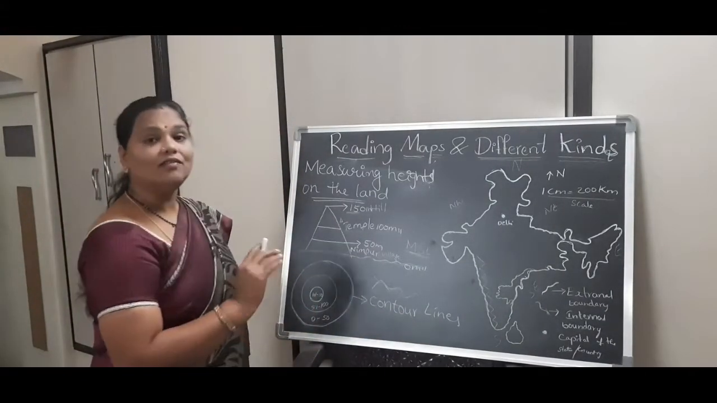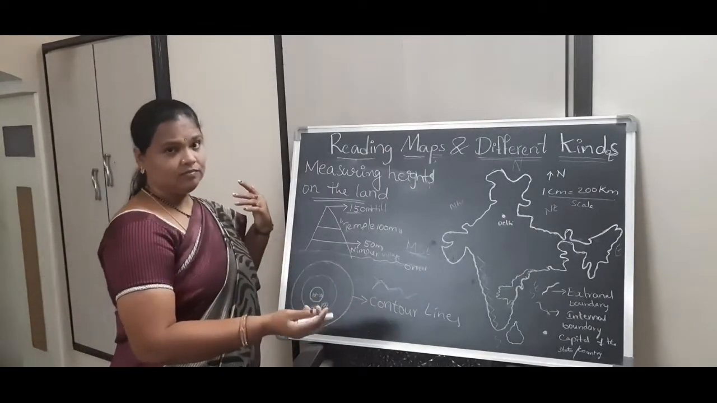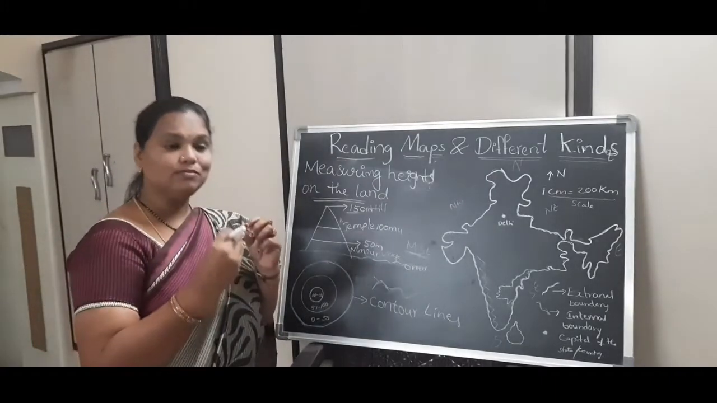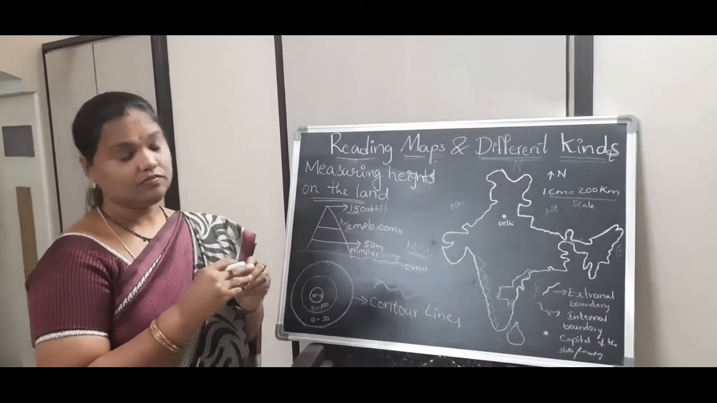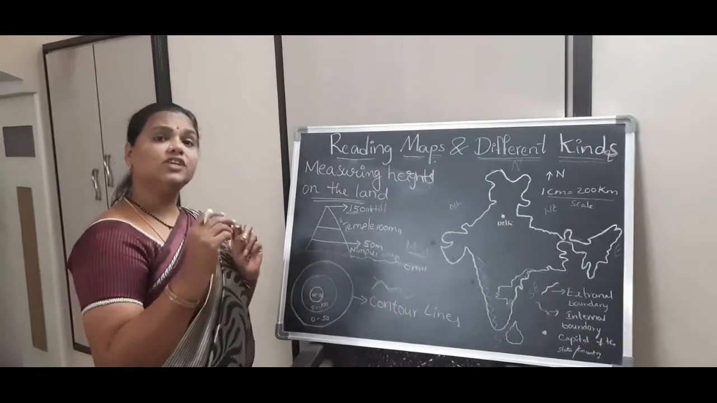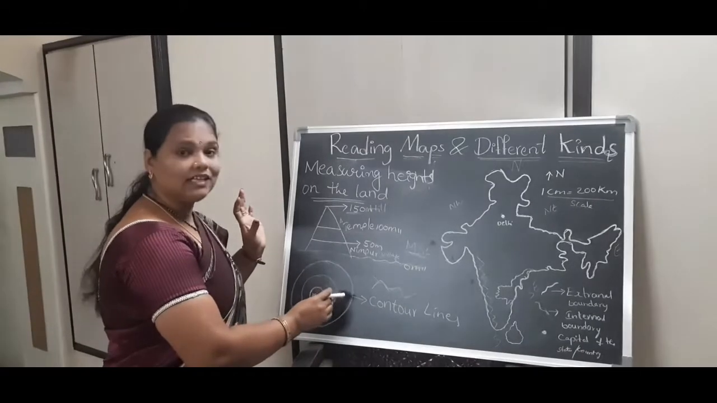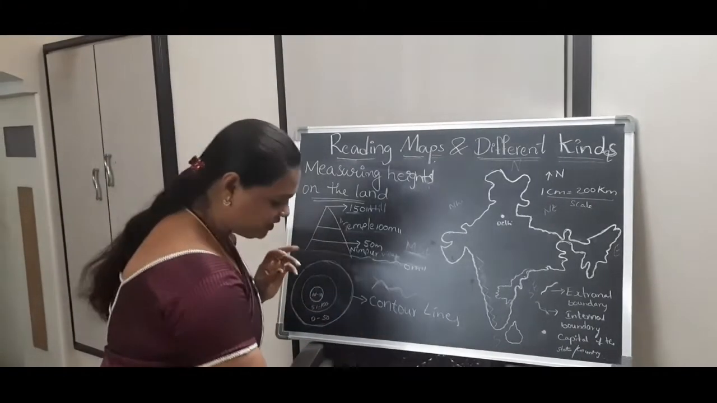These lines never intersect each other. Of course, they are zigzag. It is based on the landscape. When the land is a steep slope, the lines are very close to each other. When the land is in a gentle way, the distance between the lines is far. You get my point? I will show you the textbook.